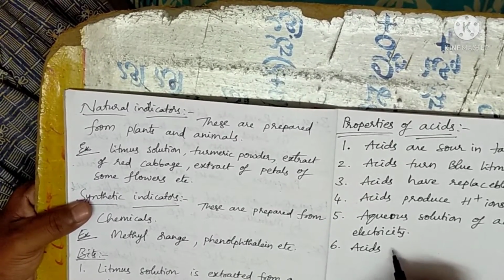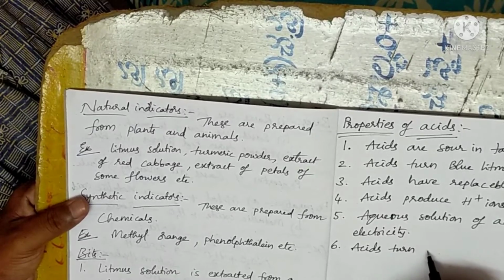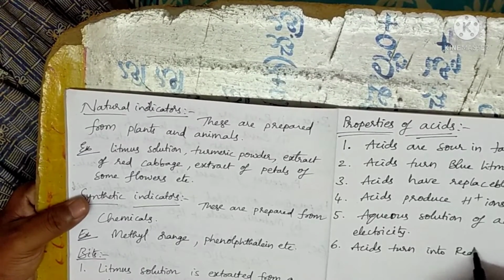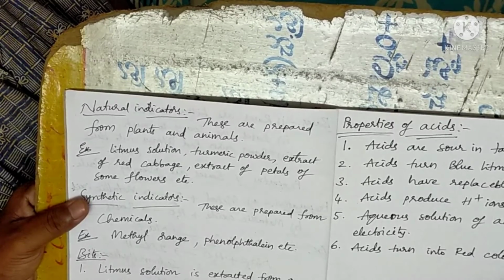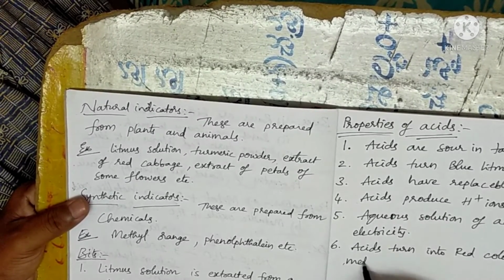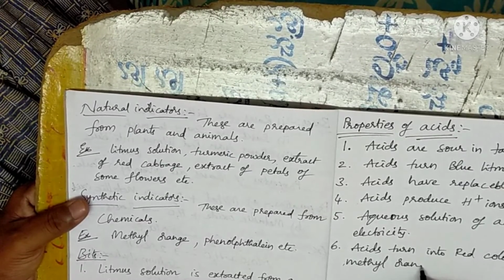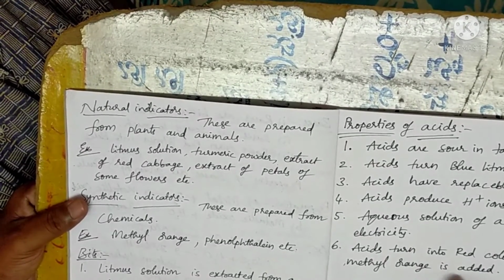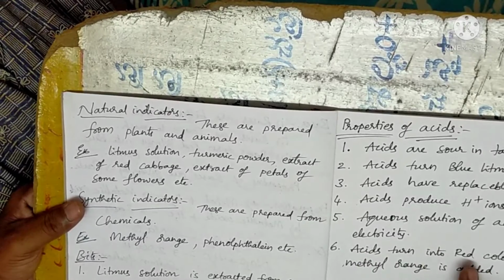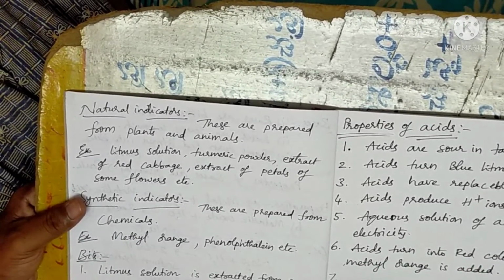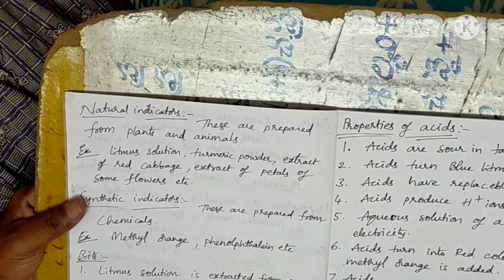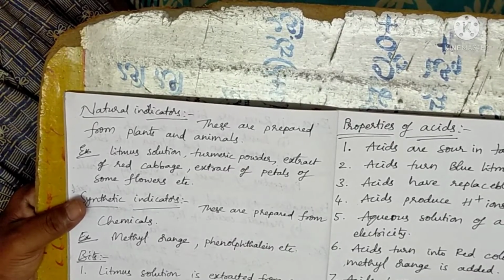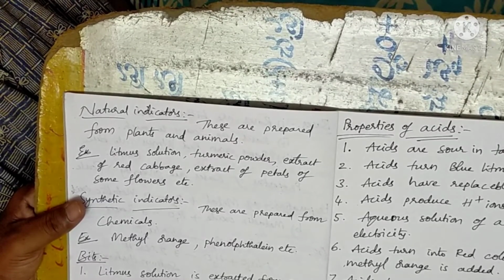Acids turn into red color when methyl orange is added. So when a drop of methyl orange is added to any acid, they turn into red color. Next, acids have no change when phenolphthalein is added.